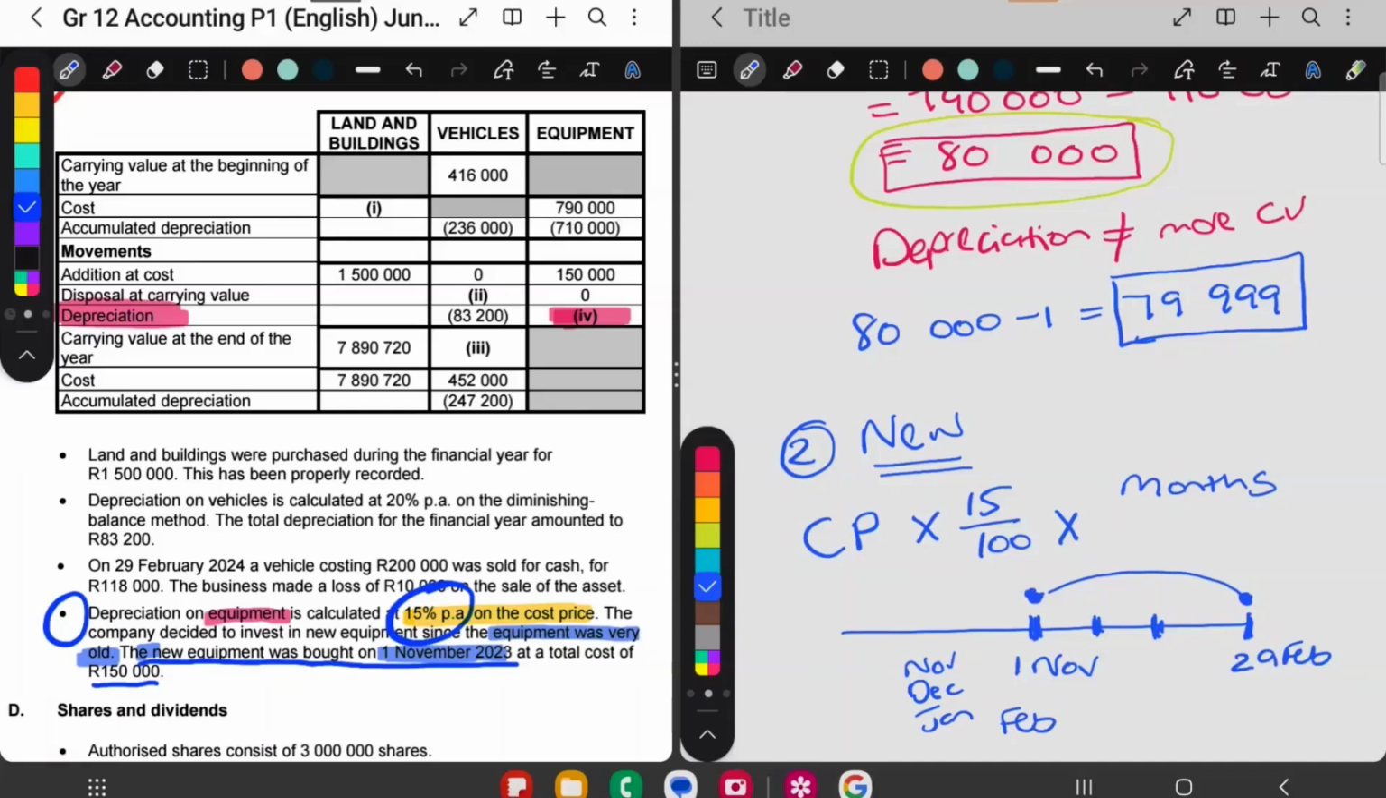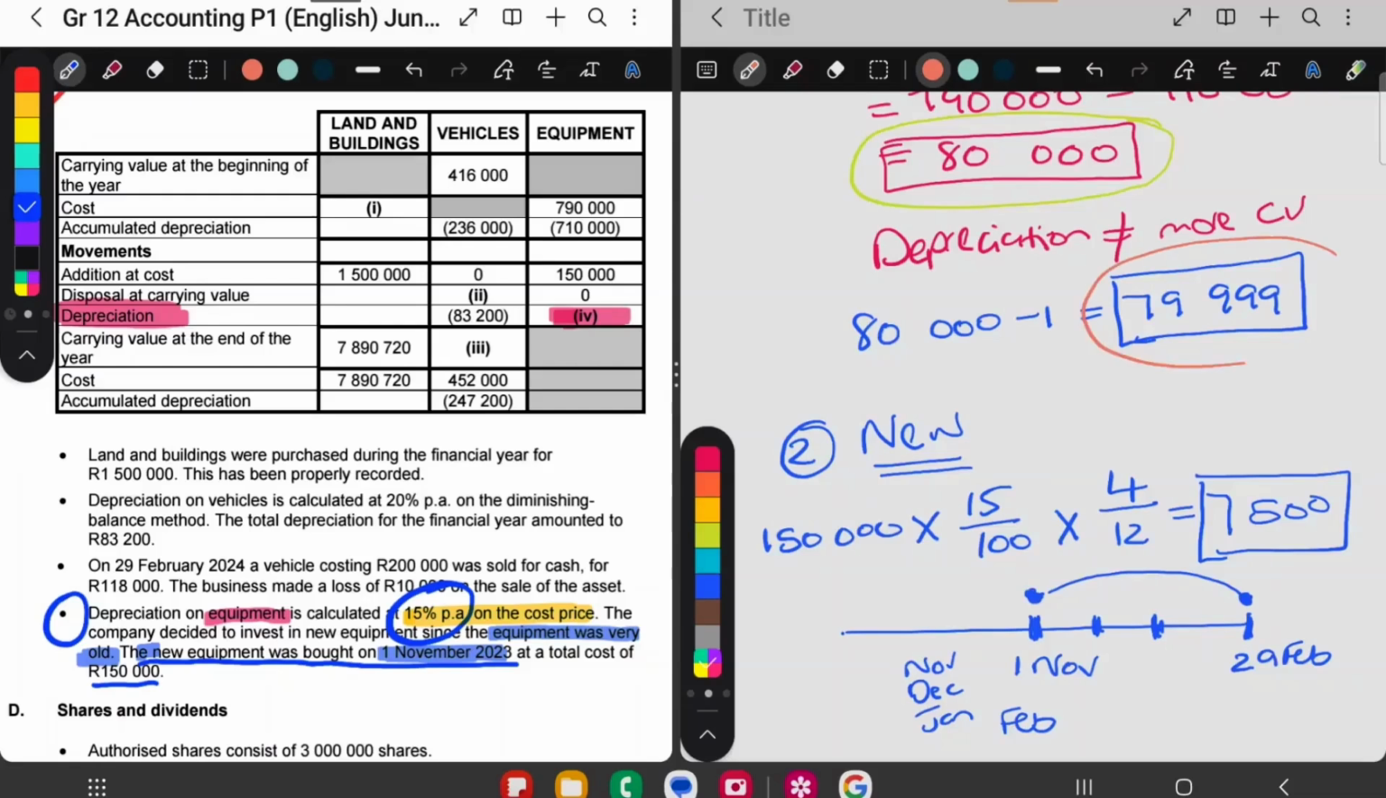That's 4 months. So when I say times months over there, I can now change this to 4 months, and that's 4 over 12. And this cost price here in front, I can also change. The cost price of the new equipment is 150,000. And I get that to be 7,500. Okay, so if I want total depreciation on equipment, I'm going to say it's this one plus that one.